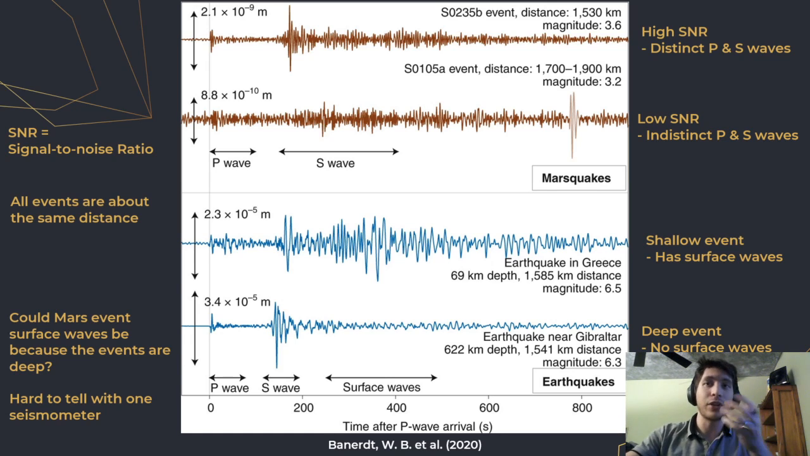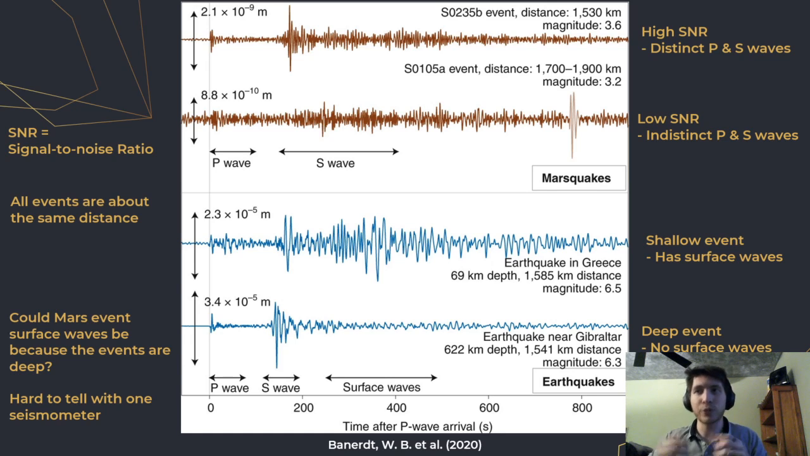Now, notice how the earthquakes differ from the Marsquakes. In addition to the P and S waves, when we look at the third seismogram, we see a third category of wave, which we call surface waves. And these are distinctly lacking in the Martian seismograms, and that's the big problem. Now, the fourth seismogram here, which we can see is a pretty deep event relative to the shallow third event, also doesn't really show surface waves.